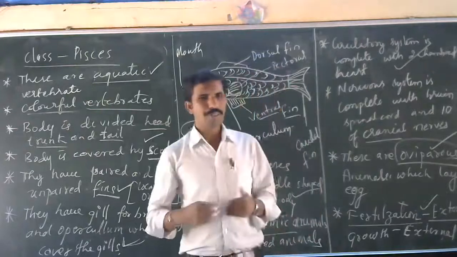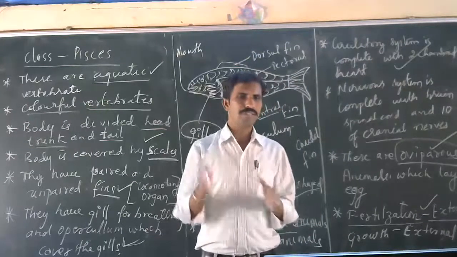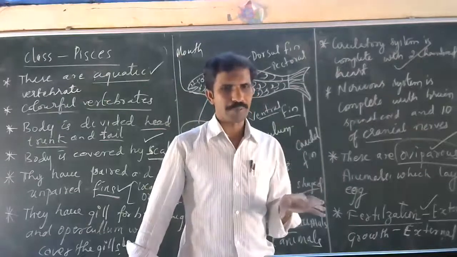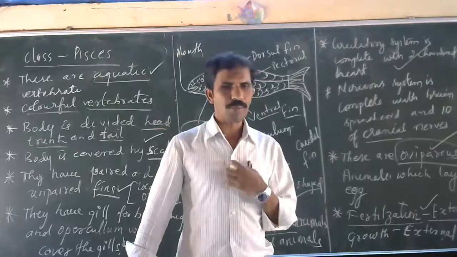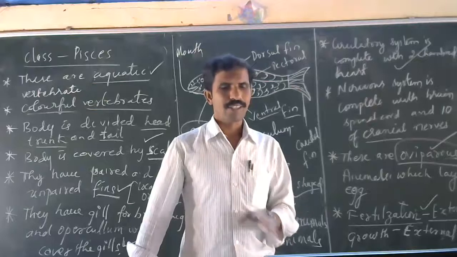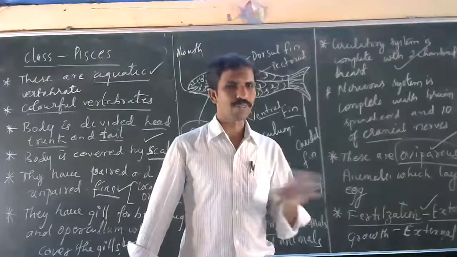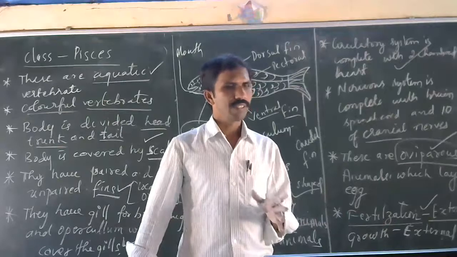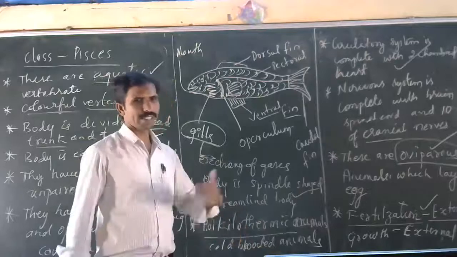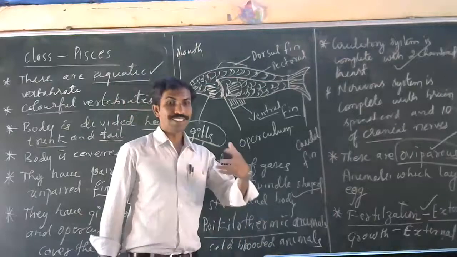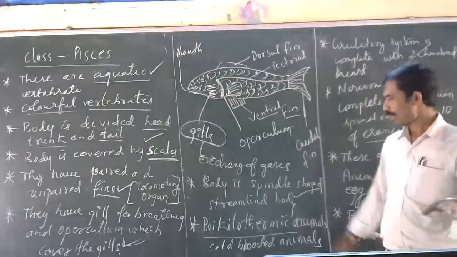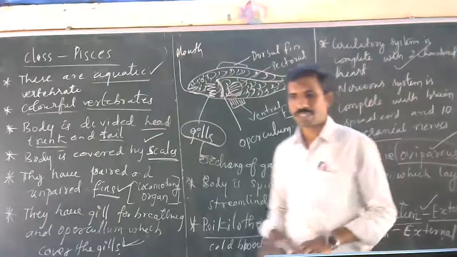There is no fixed body temperature. We have a fixed normal body temperature of 37 degrees Celsius, and we cannot tolerate more or less than that. But fishes are not like that; they change their body temperature according to the environment. Those animals with fluctuating body temperature are called ectothermic animals.